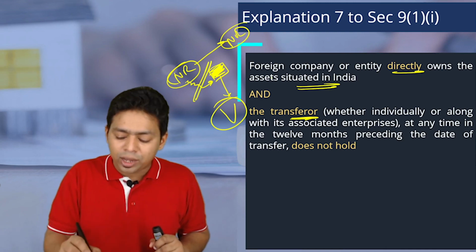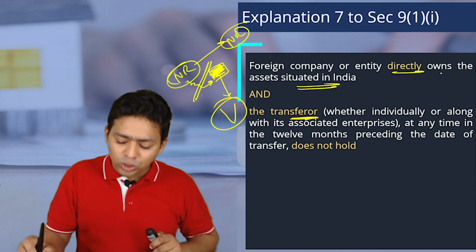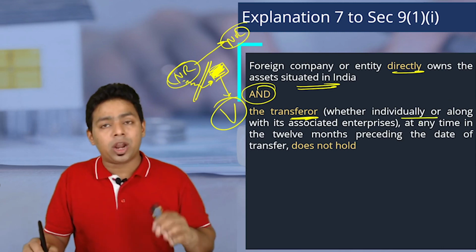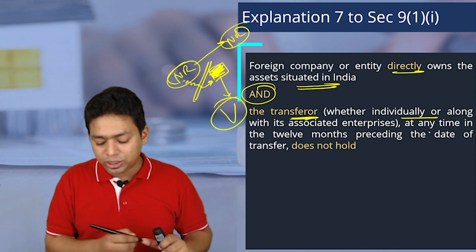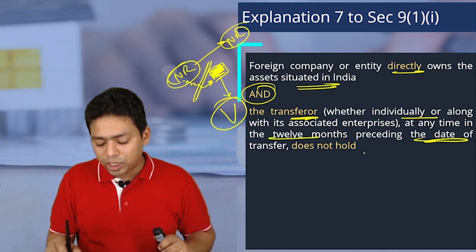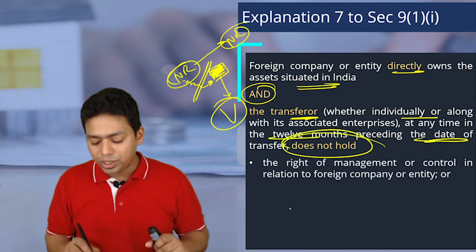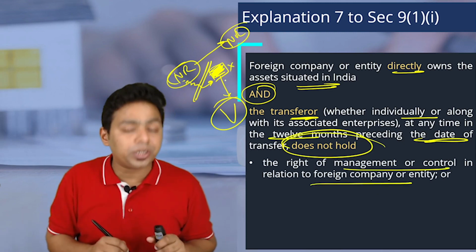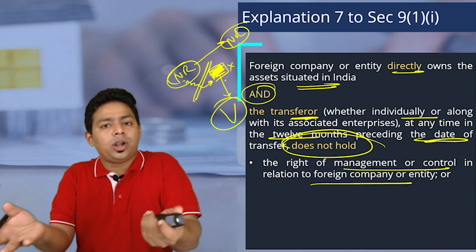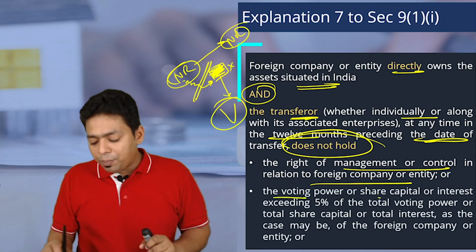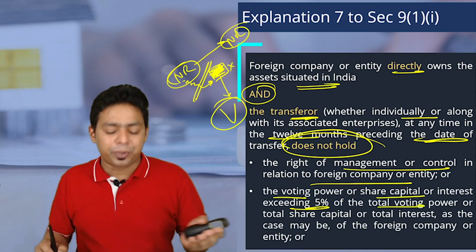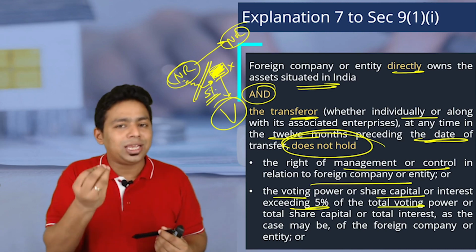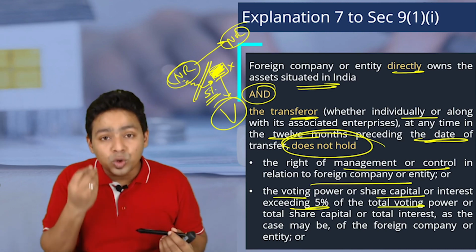So the foreign company or entity owns assets situated in India and the transferor, this NR, whether individually or along with associate enterprises at any time during the 12 months preceding the date of the transfer, does not hold any management control in the foreign company. So he is not part of the management of this particular company. He's just an investor, an ordinary investor. And the voting power of the share capital is not exceeding 5%. Whatever he holds in this company is not exceeding 5%. That means he is holding less than 5%. Only a 1% shareholder, 2% shareholder.